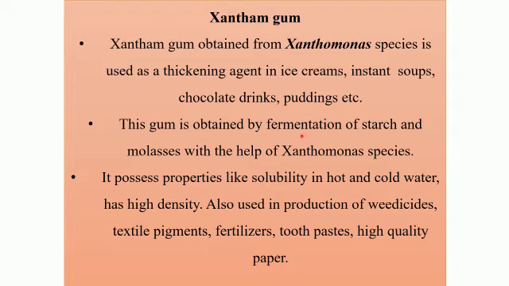So we bring about the fermentation of starch and molasses with the help of Xanthomonas species, and in turn we get xanthan gum. This gum is then used as a thickening agent in various food items. Along with this, it is even used as a food additive, that is, substances which are added to food to preserve their flavor, enhance their taste, appearance, and other qualities.